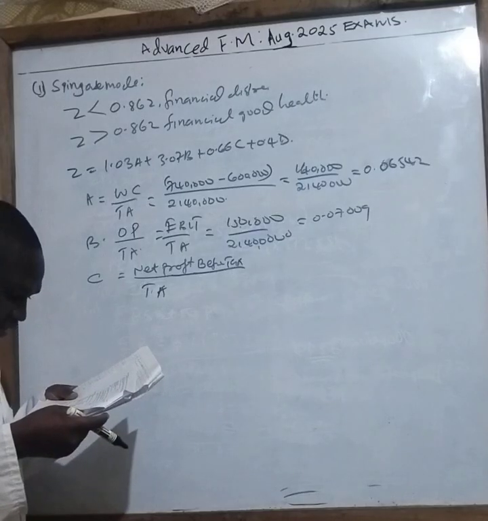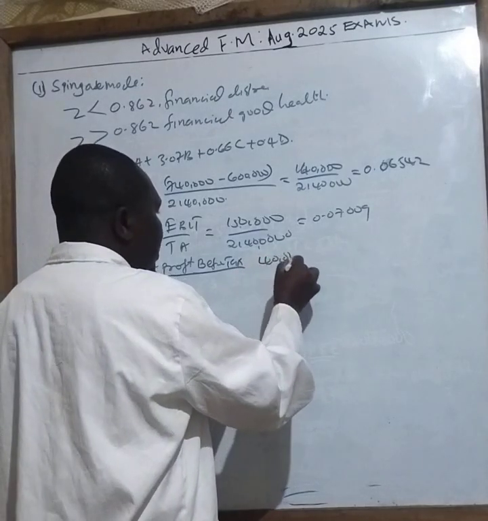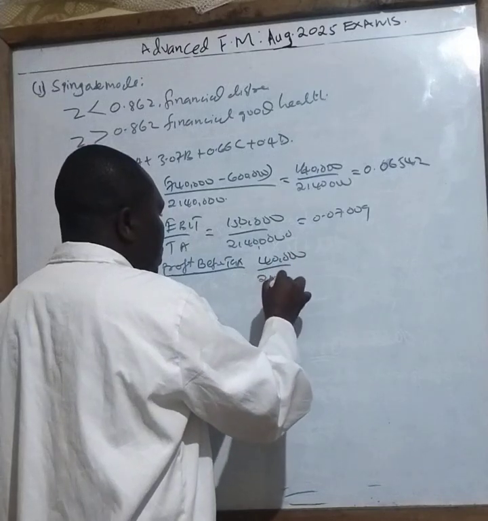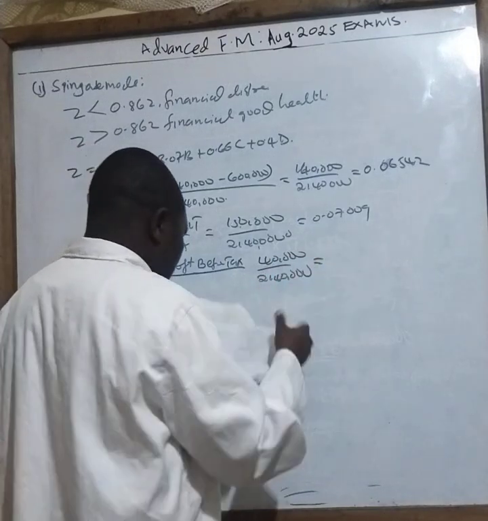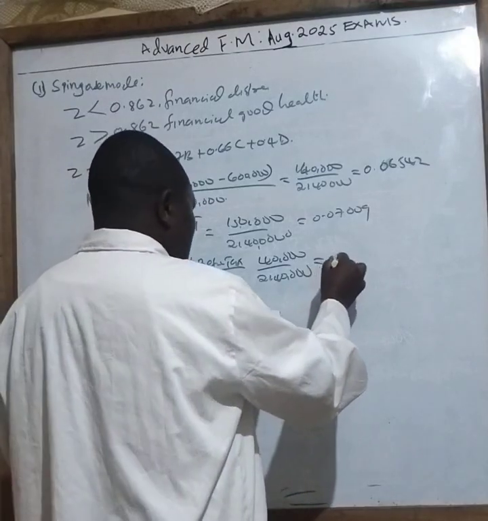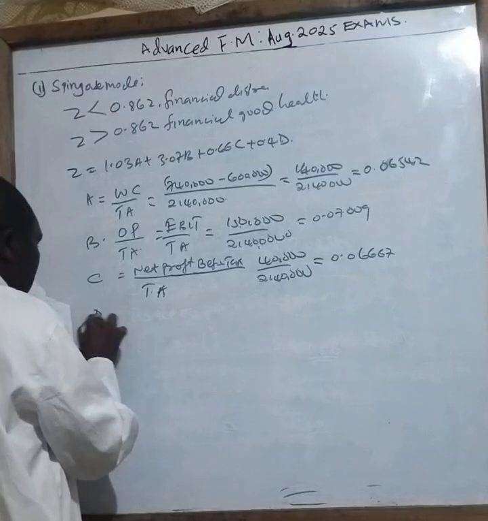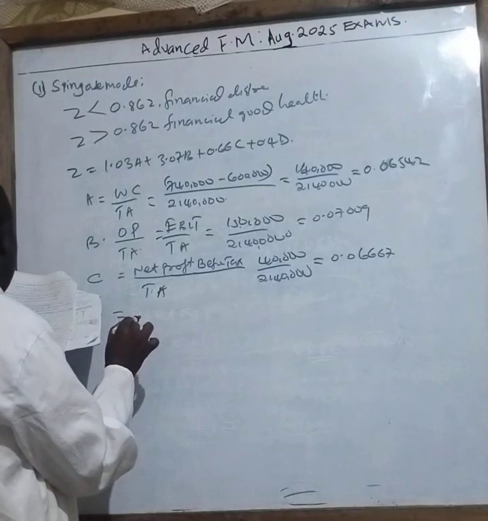Before you apply tax, I have been told it is 40,000. So you take 40,000 divided by 2,140,000. Your answer for C is 0.06667. The last one, D, you have been told is sales divided by total assets.